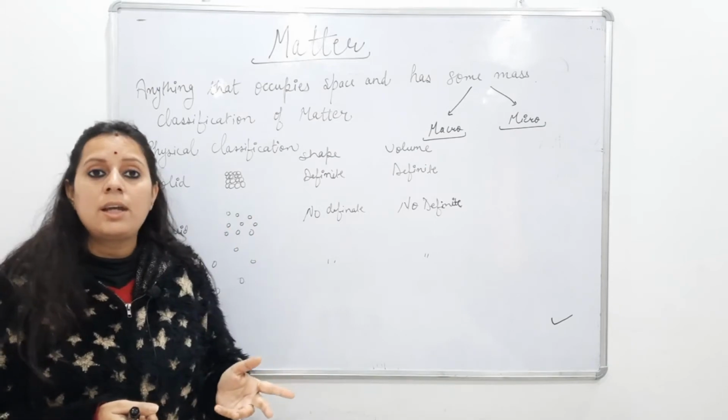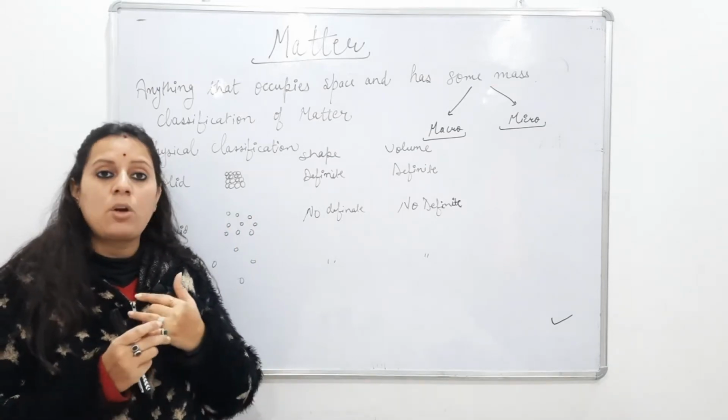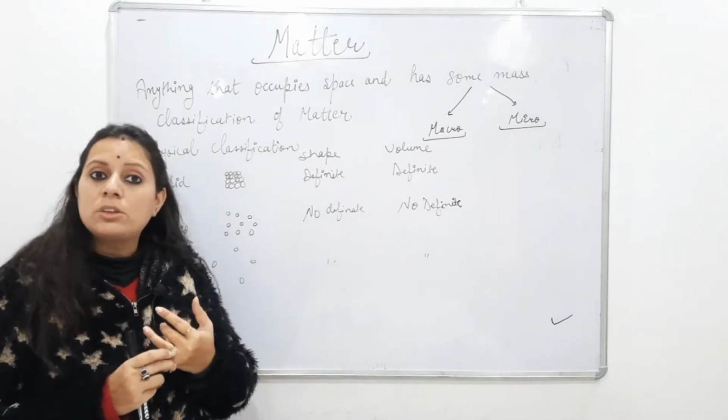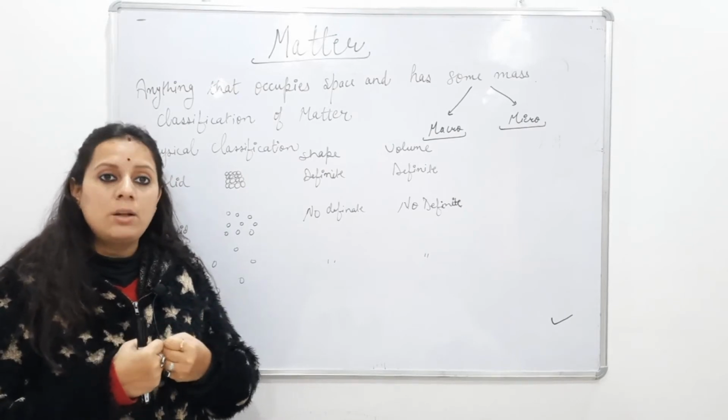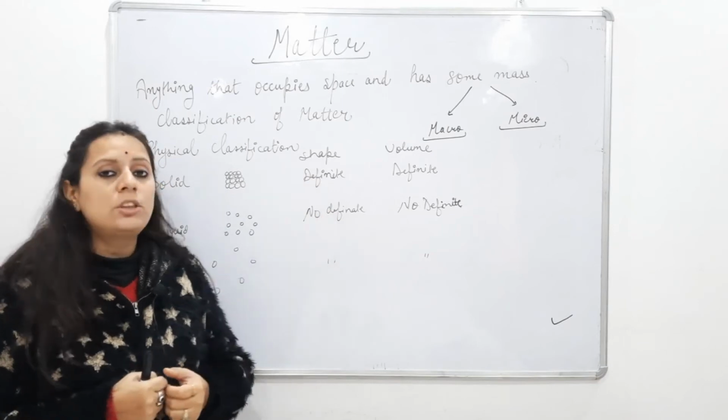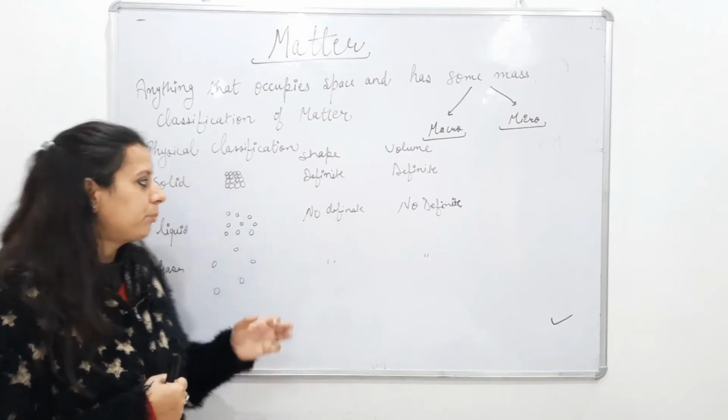Or you can take any metal. For example, I am talking about a ring. So a ring is formed of metal in which the atoms and molecules are tightly bonded, and it has definite shape and definite volume.